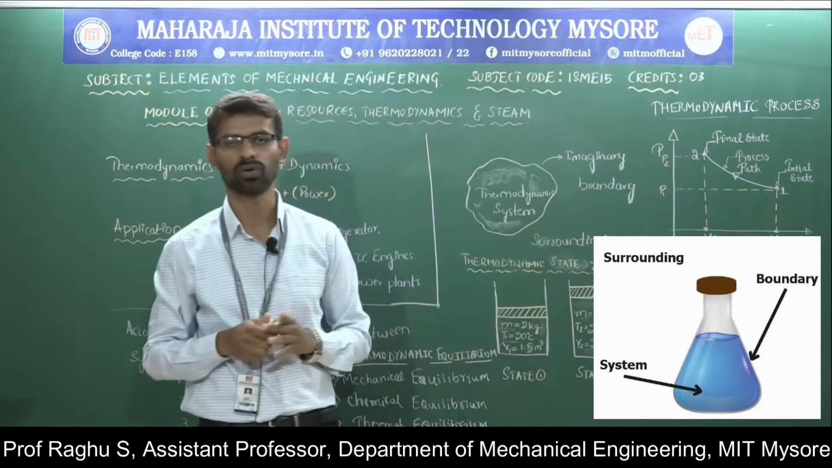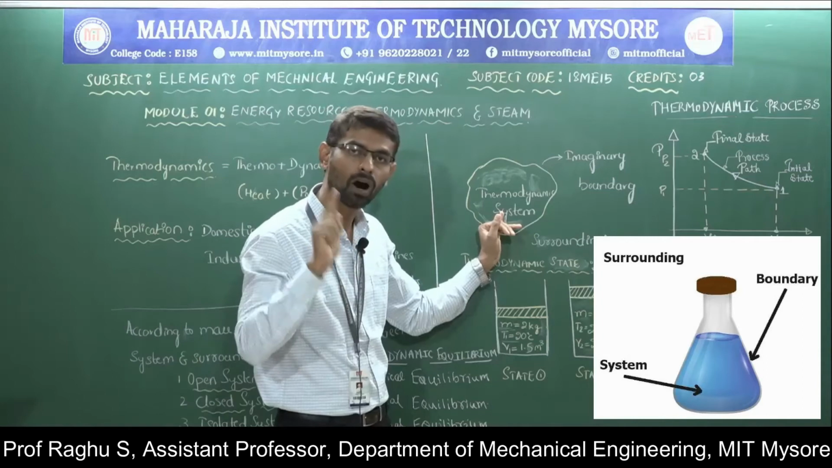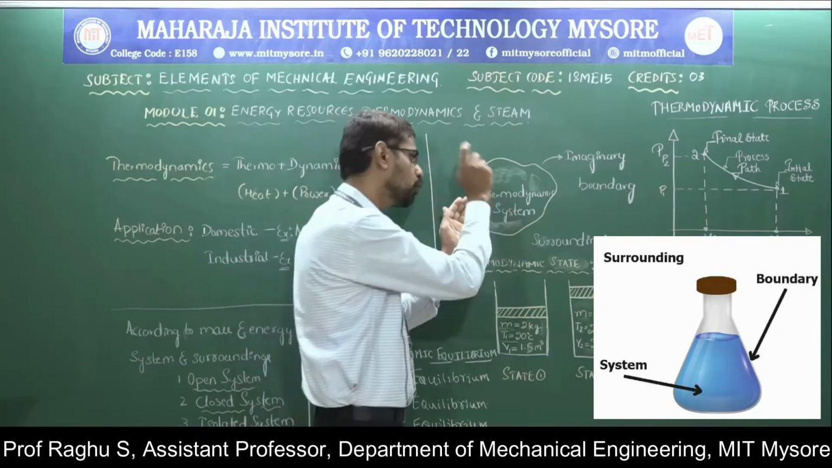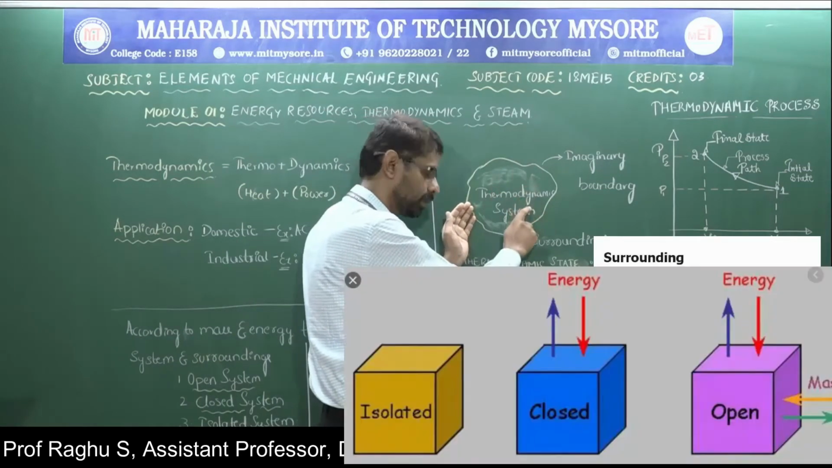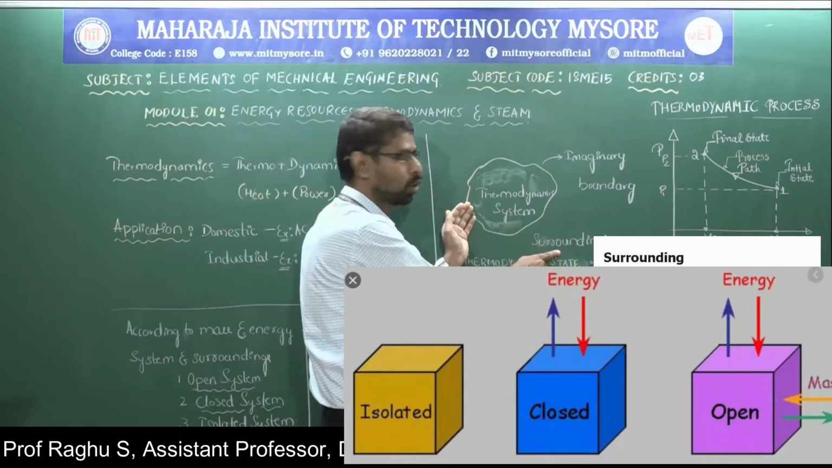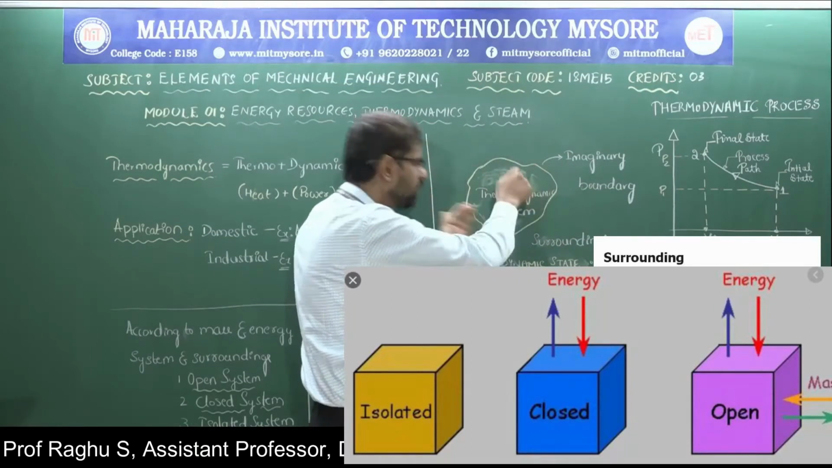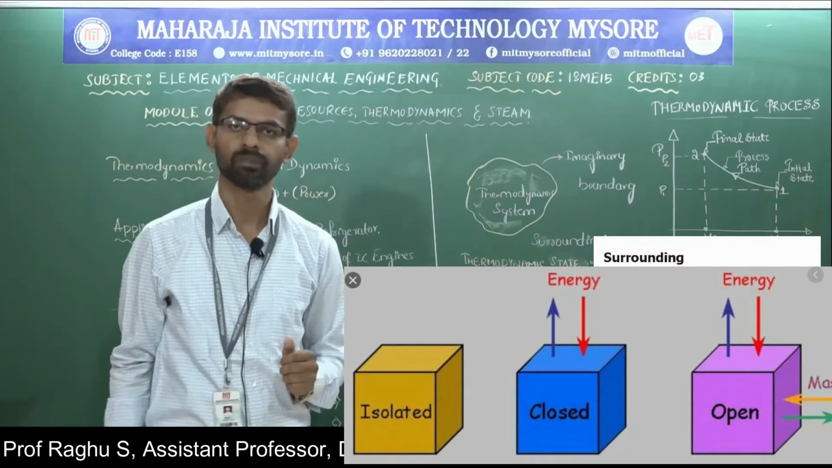So a thermodynamic system means the specific portion on which our attention is focused for the thermodynamic study. Surroundings means the region outside the system. Boundary means the real or imaginary surface which surrounds the system.